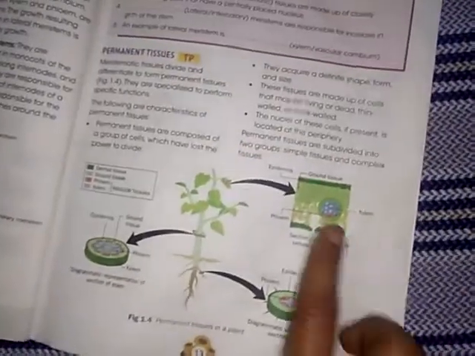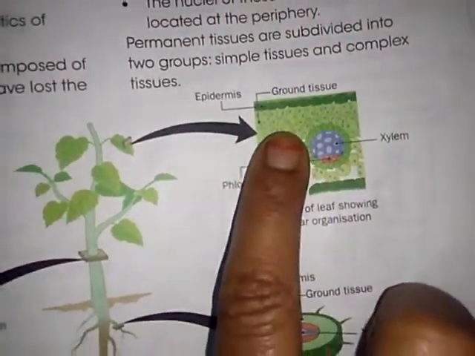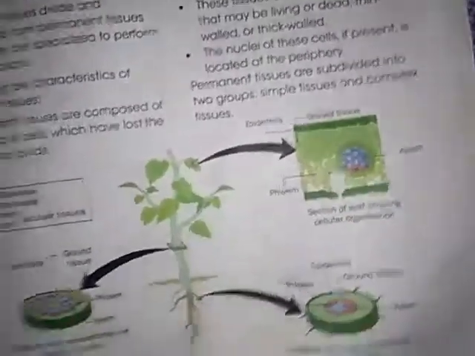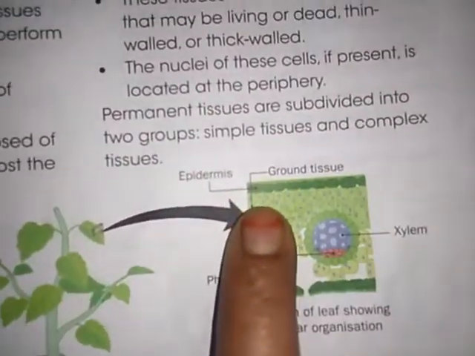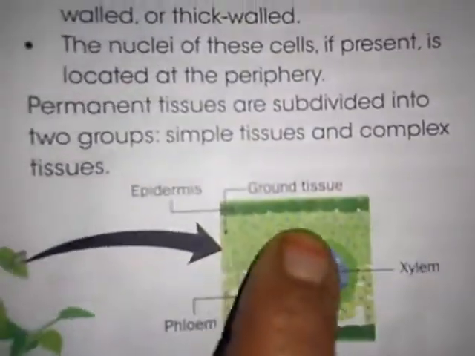Permanent tissues are made up of either living or dead cells. The outer layer of the cell wall may be thick or thin.